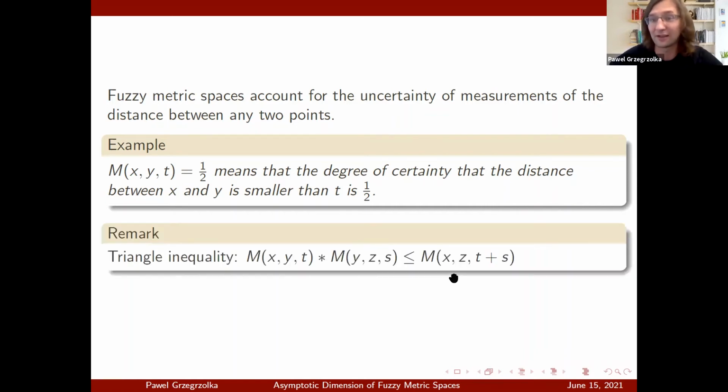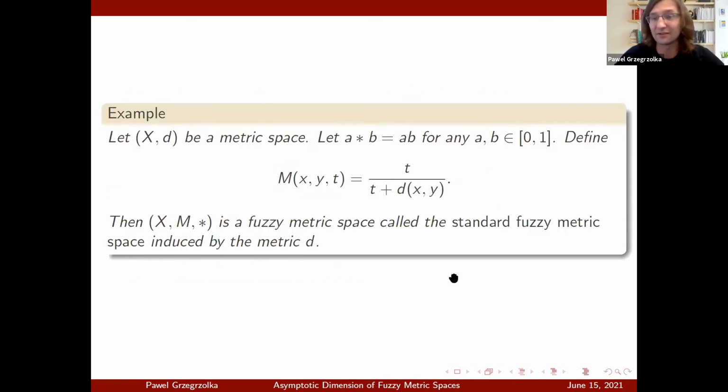But one axiom that I would like to share with you is the triangle inequality, the most interesting axiom of a metric, and similarly of a fuzzy metric. This star on the left side, you can think about it as a multiplication. It is a continuous t-norm, but the simplest example of a continuous t-norm is multiplication. So this triangle inequality is defined in the following way: M(x,y,t) times M(y,z,s) must be smaller or equal than M(x,z,t+s).